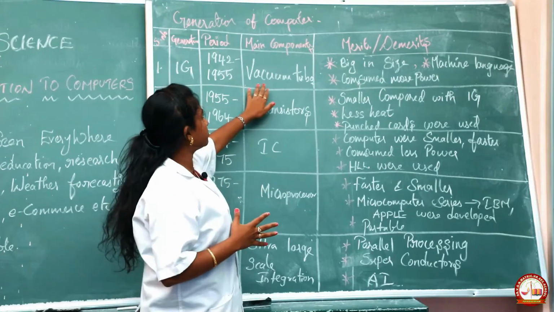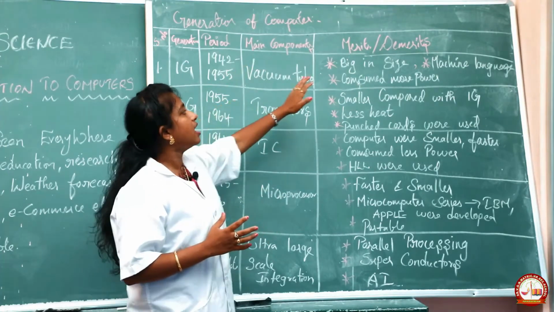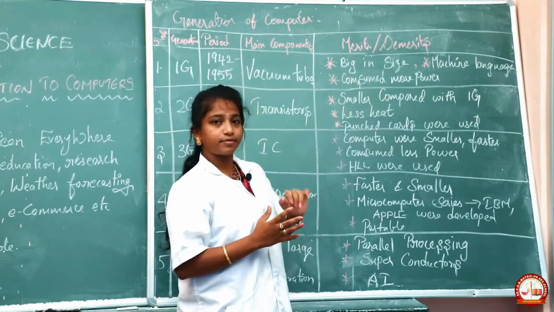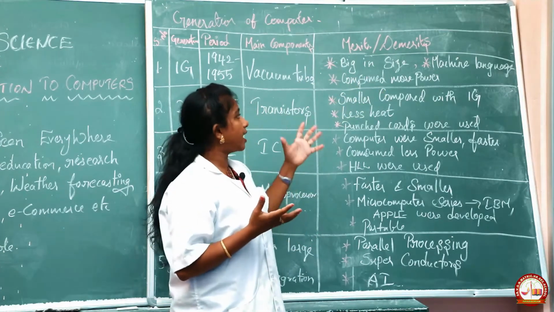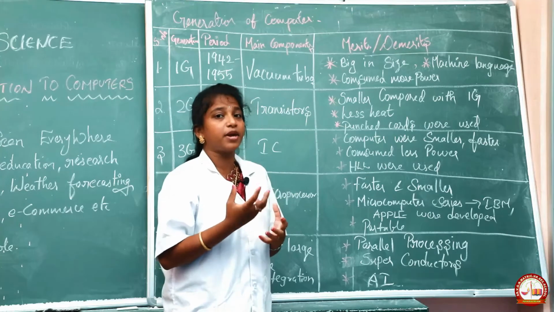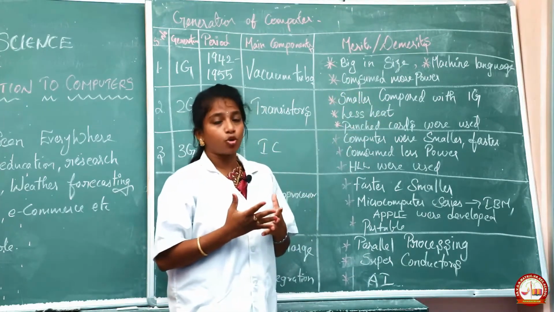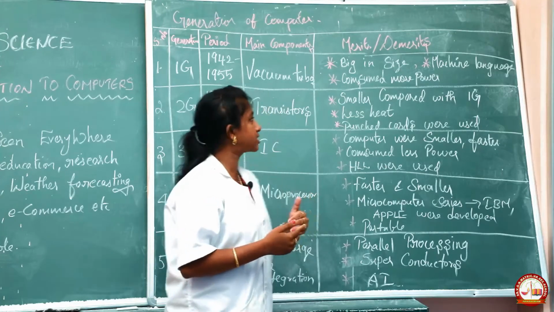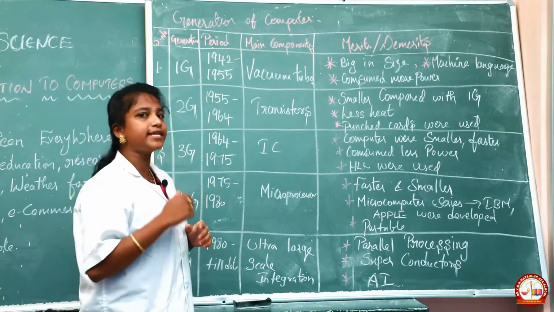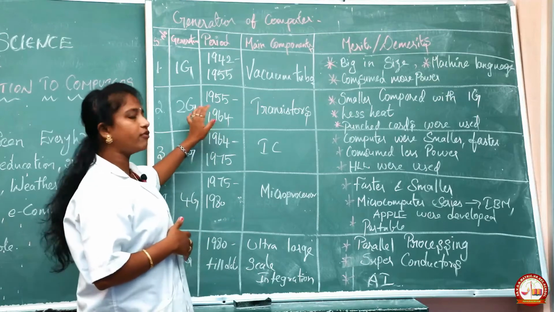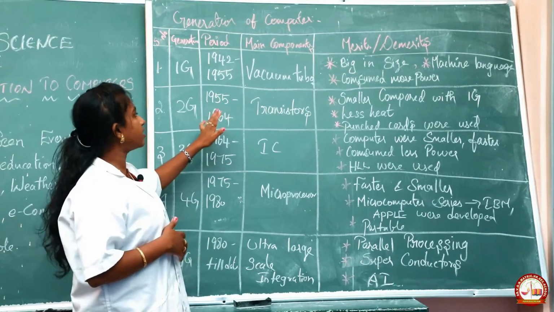By using vacuum tubes only they constructed a computer. It accepted machine language, and it needed a large power supply, so it consumed more power. After that we discovered the second generation computer, in the period of 1955 to 1964.